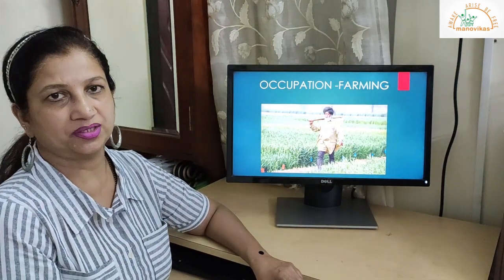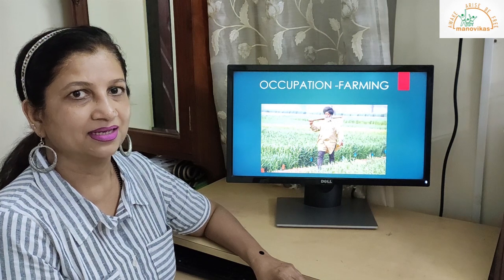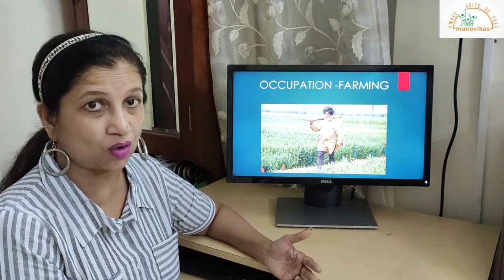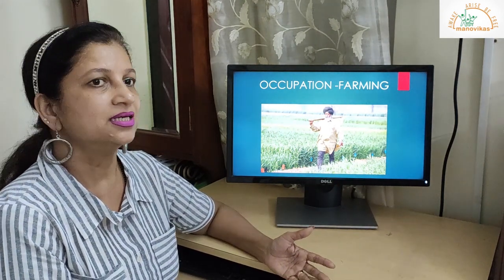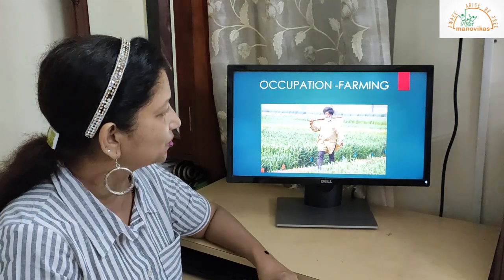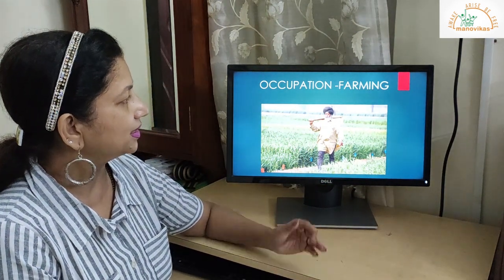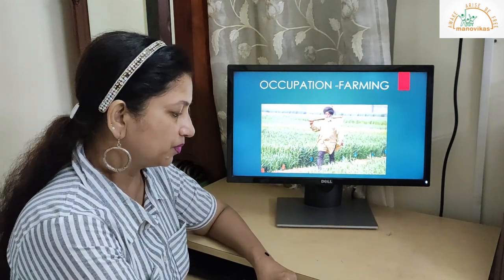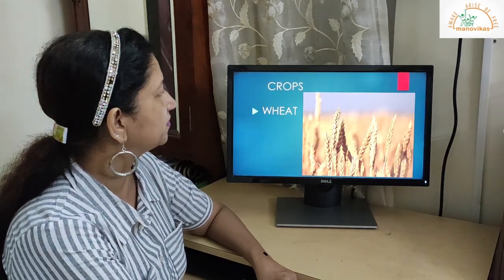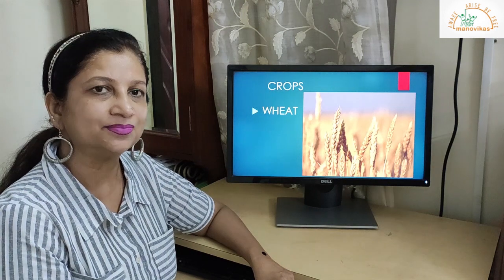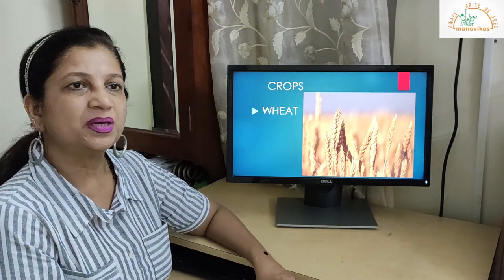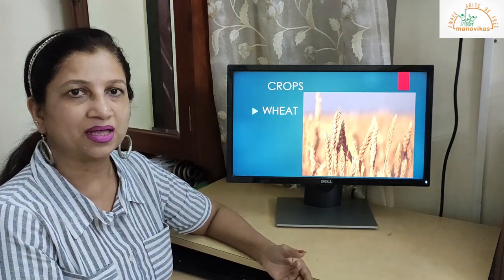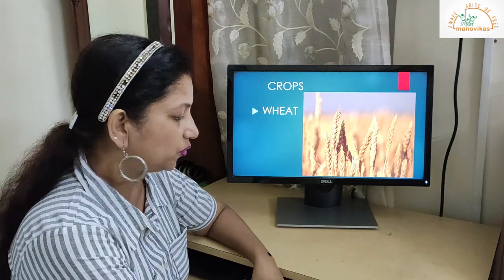Next is occupation. The occupation is farming. Since it's a plain area in the northern plains, with fertile soil and lots of water from rivers, the occupation is farming. You can see the farmer wearing a nice turban and a kurta, doing his farming. What crops does the farmer grow? The main crop is wheat. People consume a lot of wheat. They make a lot of parathas, chapatis and rotis out of wheat.